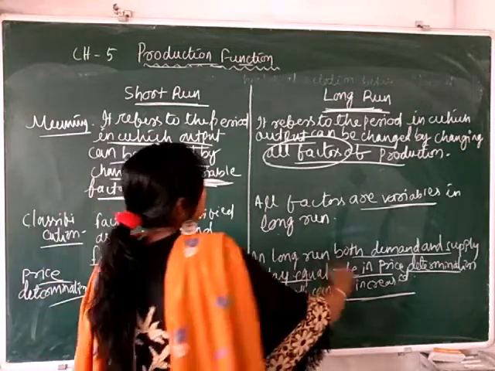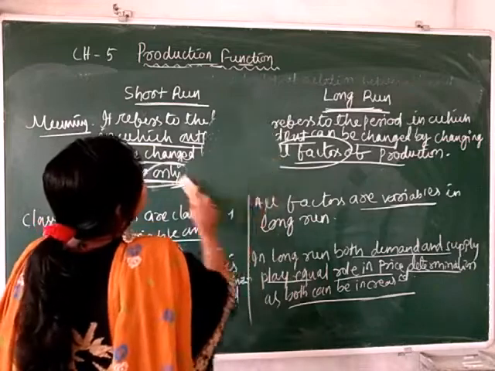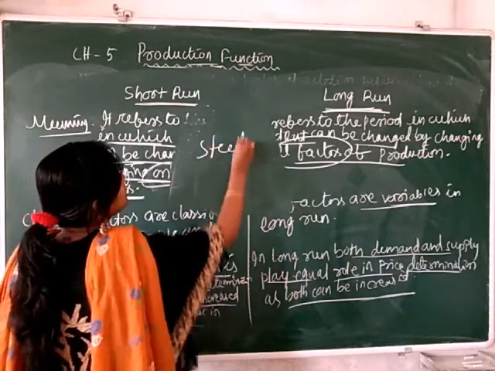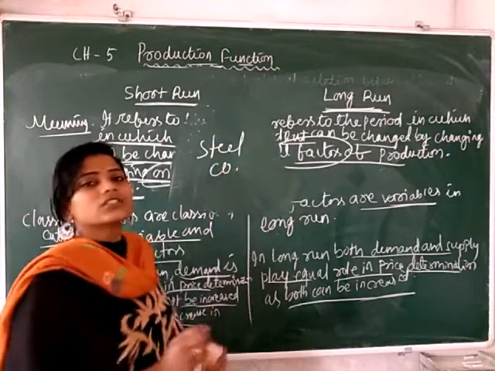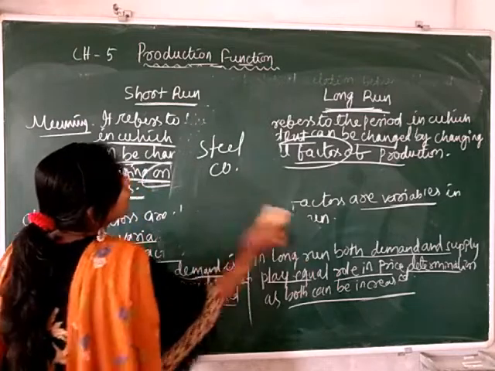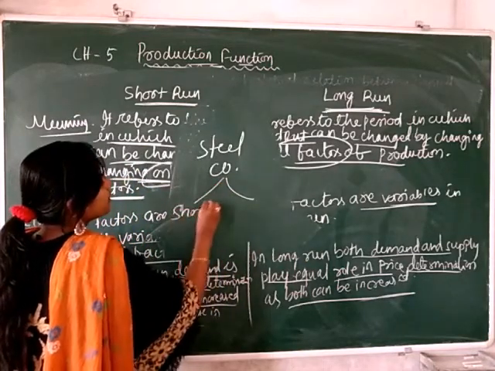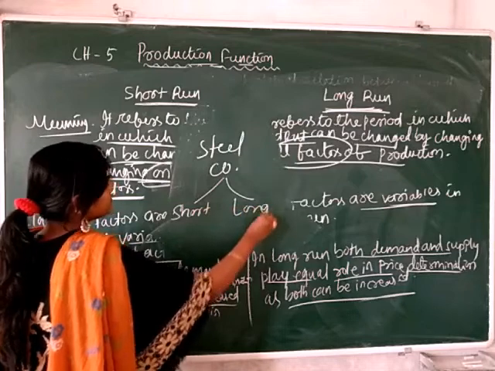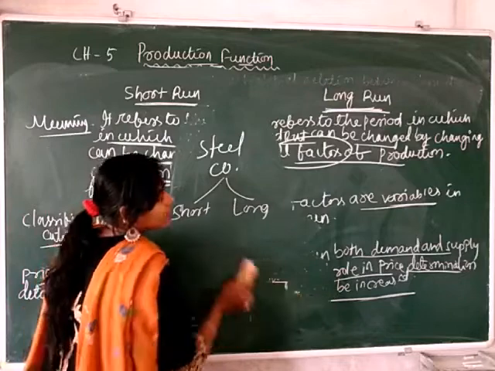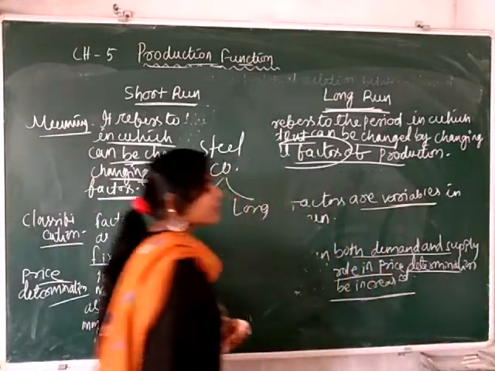Suppose a manufacturer related to steel. This is a steel company and this is a steel manufacturer. As we know, it has two periods, the short-run period and the long-run period. In the short-run period, some factors of production are variable and some are fixed.